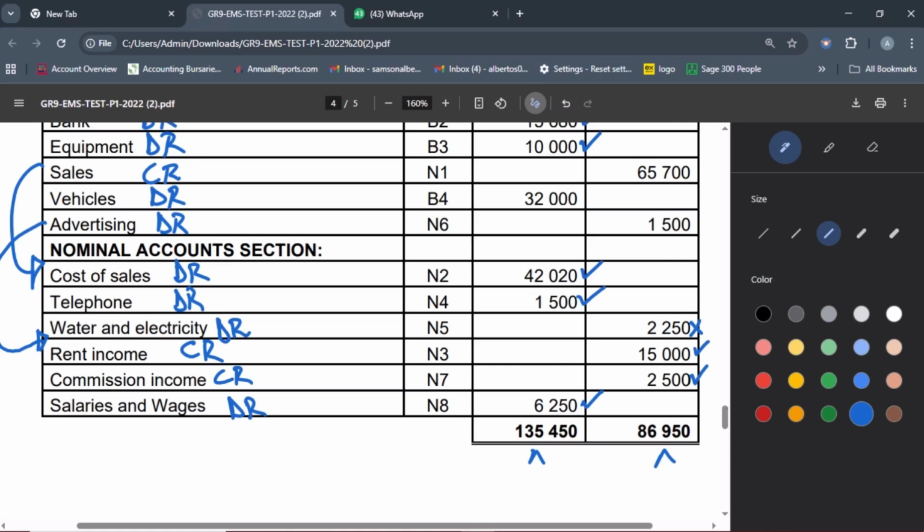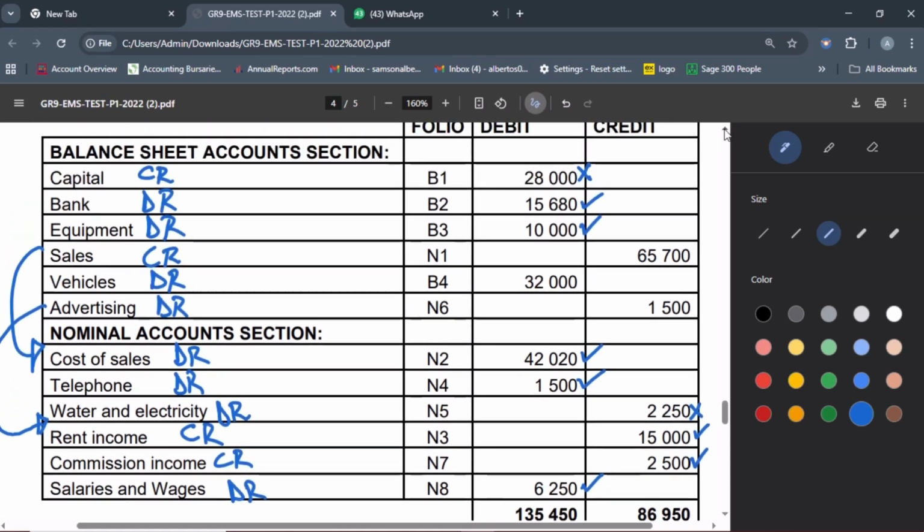So the major issues were, first, the placing of sales and advertising. Those are nominal accounts, so they must be under the heading of what? Nominal accounts. Then on the entries, capital is a credit balance. Capital is always a credit balance, always.